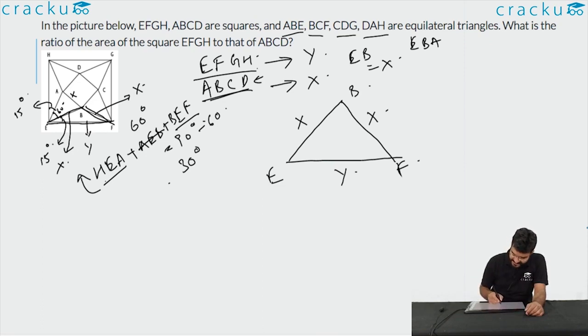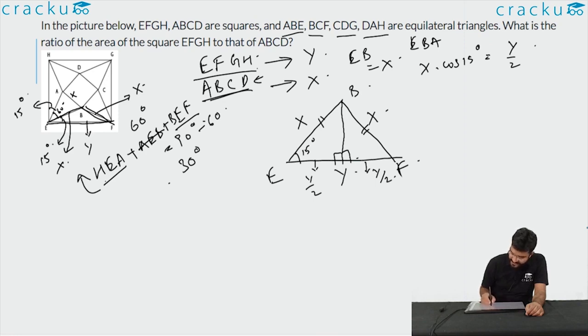Now we know that this is x and this is x and this is y, and we also know that this angle is equal to 15 degrees. Now if you drop a perpendicular from B to y, it will intersect it at the midpoint, because BEF is also an isosceles triangle, since side BE is equal to side BF. Simple trigonometry will tell you that x into cos 15 degrees is equal to y by 2, because this will be y by 2 and this will be y by 2.